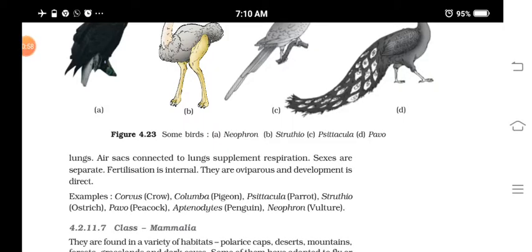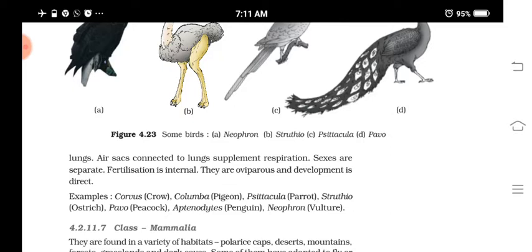Respiration is by lungs, and there are additional chambers or sacs that are connected to the lungs for respiration. Sexes are separate. Male and female are different in birds. Fertilization is internal, means the fertilization of male and female gametes takes place inside the body of the female, and they are oviparous and development is direct, means no larval stages. The egg hatches directly to form an organism similar to the adult.